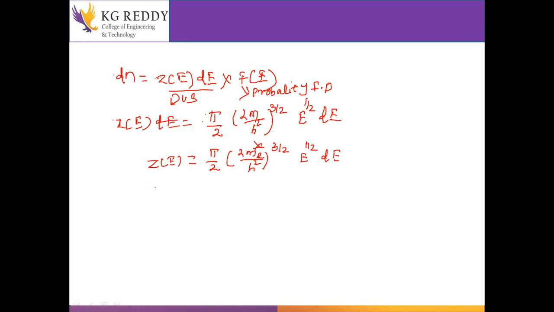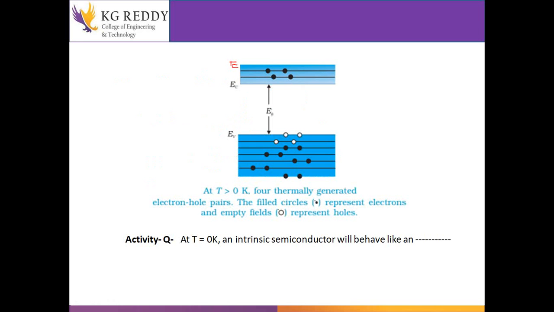In place of E, I will write E minus EC, because the energy starts from the conduction band, final state minus initial state.